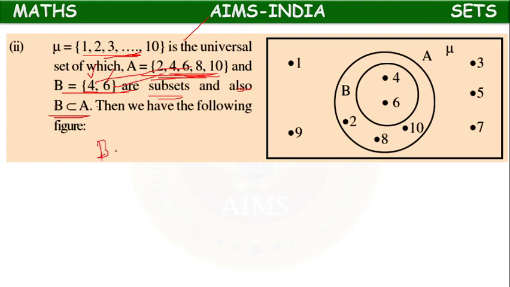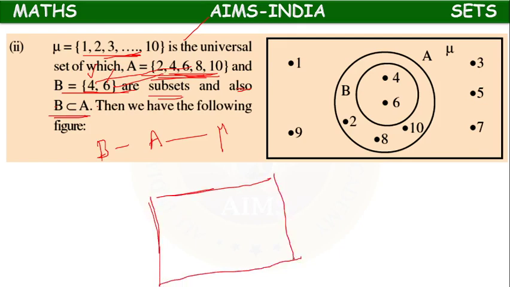Means B is the smaller circle, then A will come, then mu will come. Means you have to take the rectangle, and you have to mention it as mu. In that mu, first you have to represent smaller circle showing B, showing the element 4, element 6.